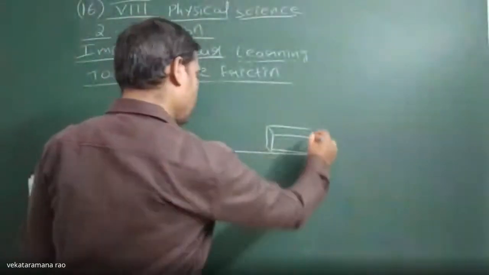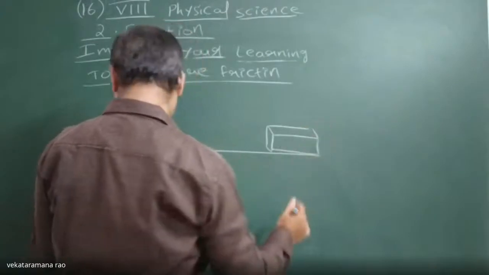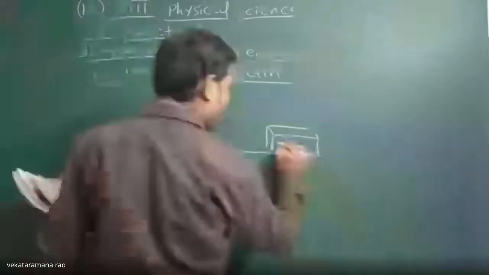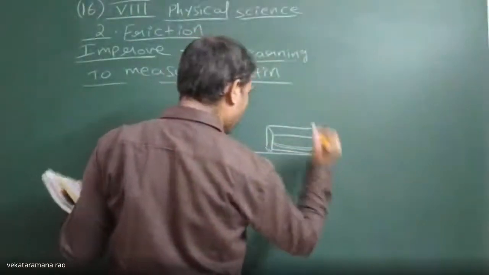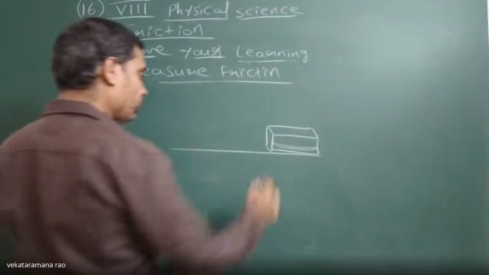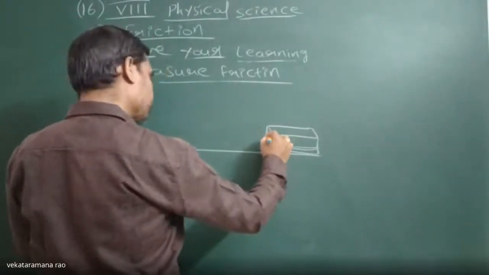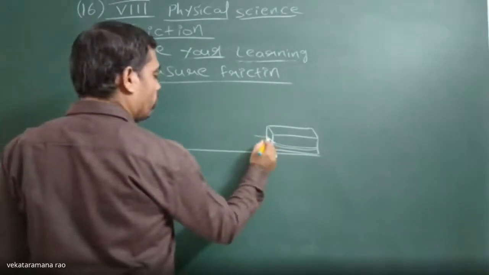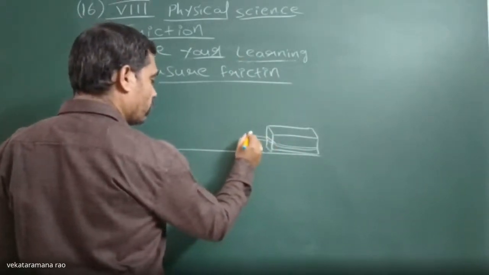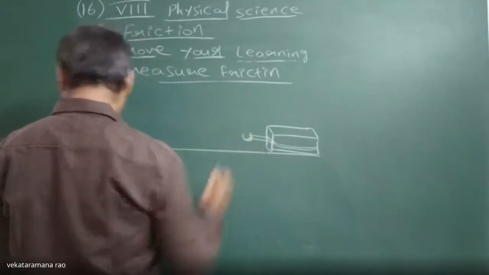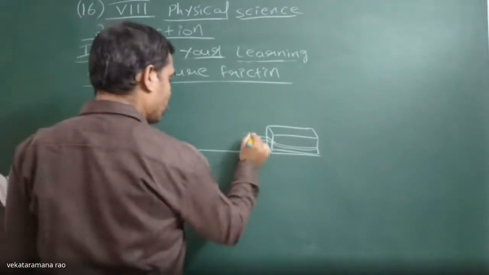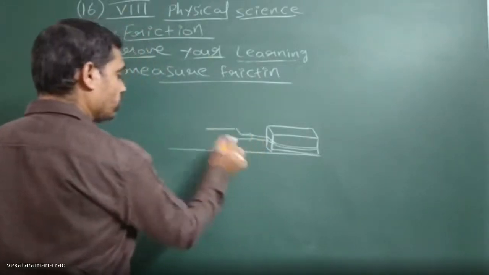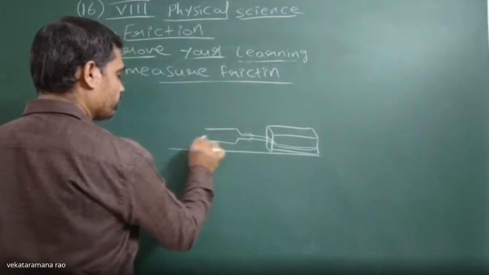For that block, we will tie a rope or thread. This rope we will fit to one spring balance hook. Now let us fix it to the spring balance. We will have one spring balance.